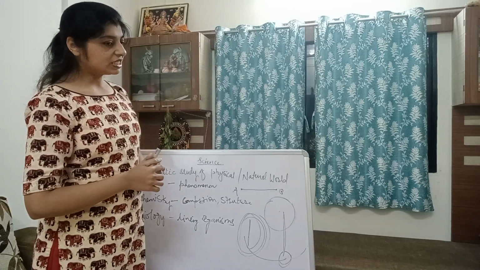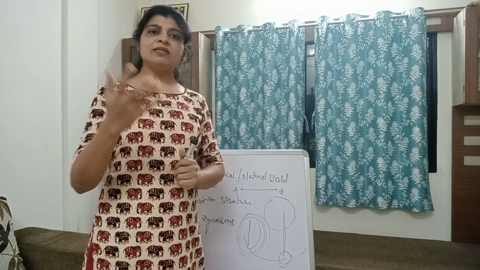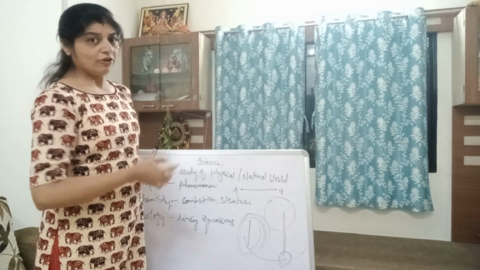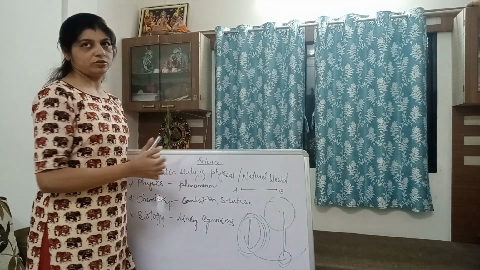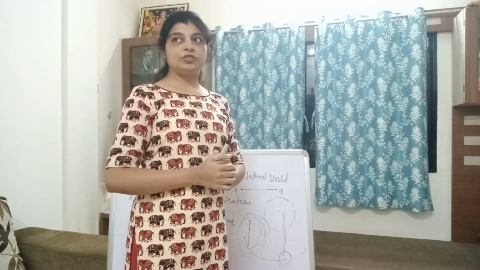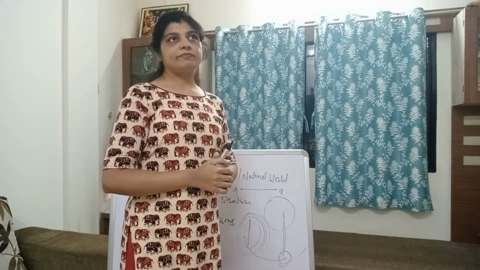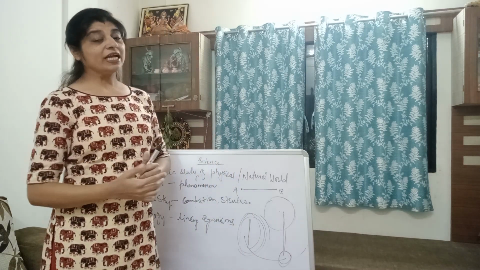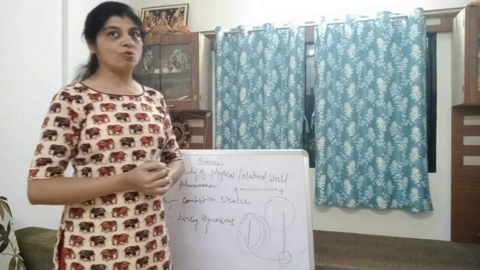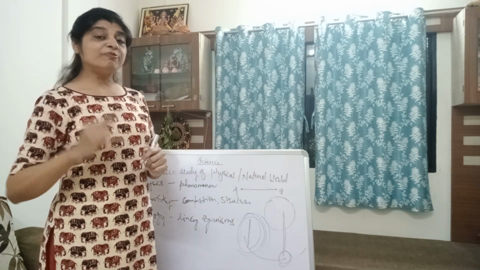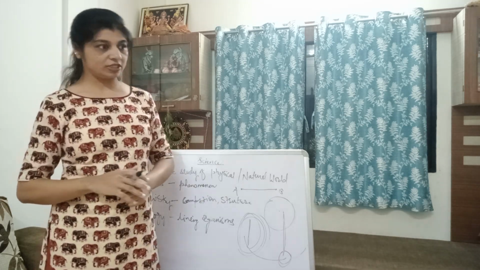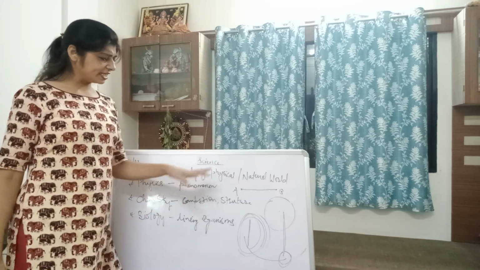Then non-periodic means a body keeps on moving, but there is no time limit. For the best example, when I go for a walk, the first day I try for 15 minutes, I cover 2 kilometers. But the next day I try to keep the time same, but I try to increase my speed and the distance also. There is a variation now. So my walk is not at all dependent upon the time, and that's why it's a non-periodic motion. So till now I have covered more than 4 types.